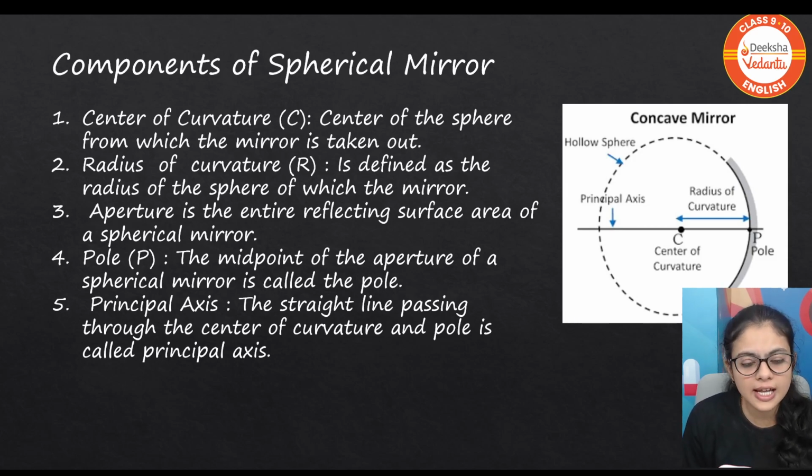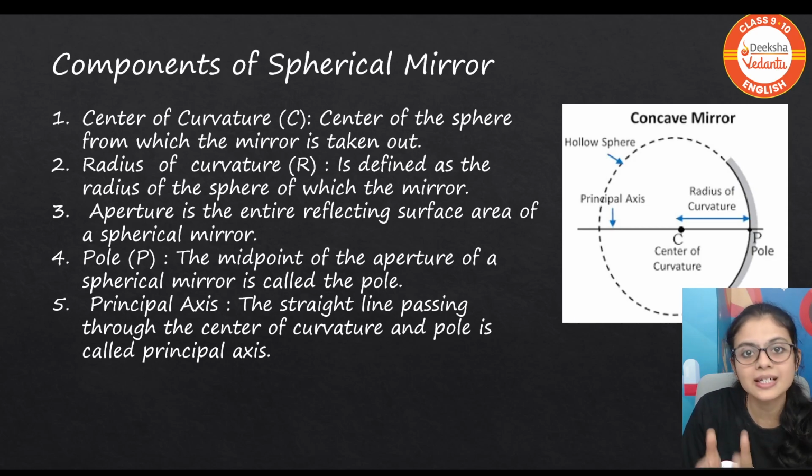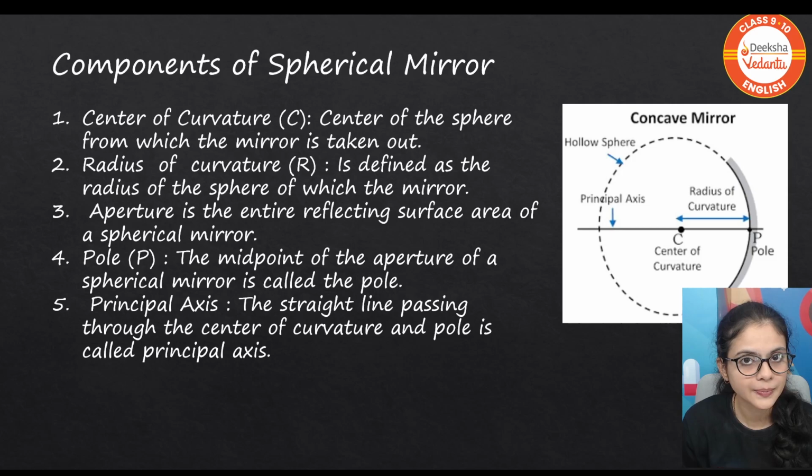Aperture. Aperture is nothing but the entire reflecting surface. Pole. Pole is the midpoint of the aperture. Simple. Principal axis: the line that is passing through the center of curvature and the pole is called the principal axis.